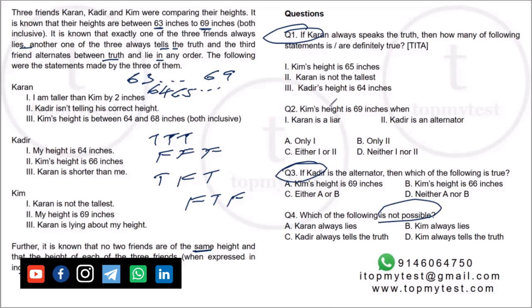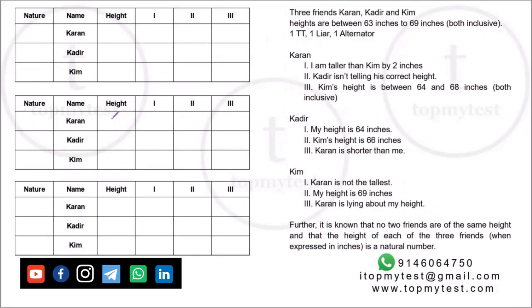So the easiest way to do it is assume Karan is a truth teller. Check if it is consistent with the other 2 statements and their personalities. If that is true, and even if it is not true, assume Kader is a truth teller. Look at the scenarios, and if Kim is a truth teller, what will be the scenarios? Because there are all scenarios, we might as well calculate those scenarios first and see what comes out of it. Okay, so I've created a table of sorts.